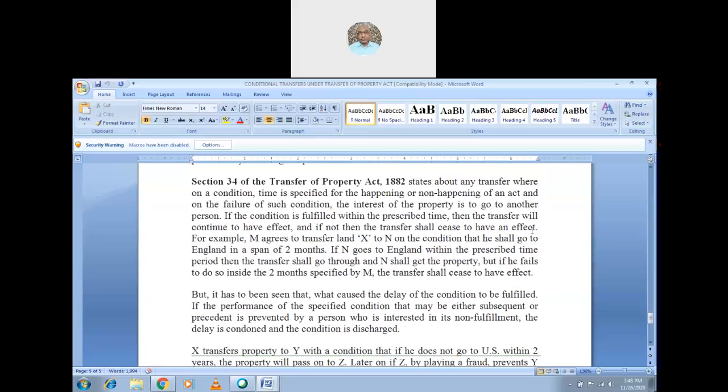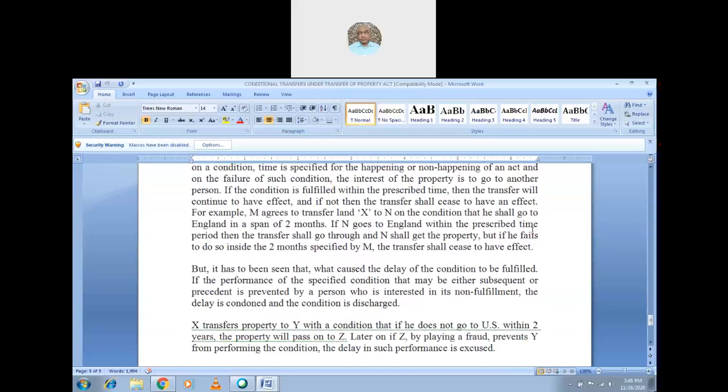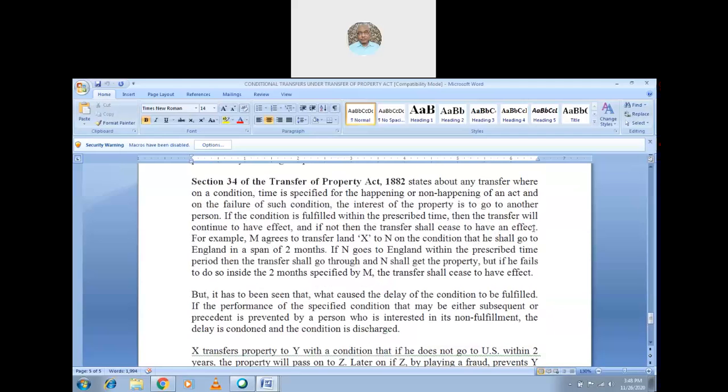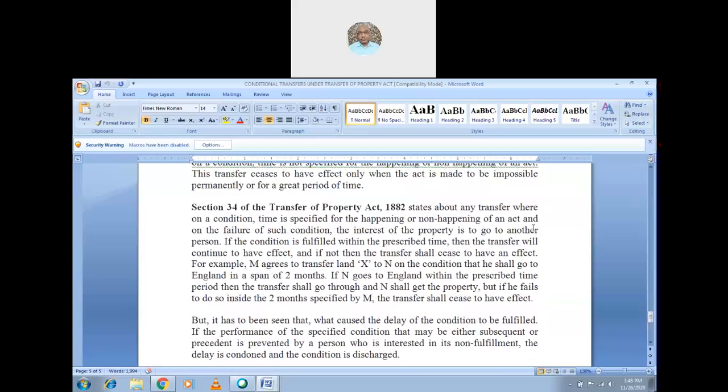Of course, there are sections 32, 33, 34, but those are minor sections, and we have only the condition precedent, condition subsequent, and condition collaterals. So these are the three things as far as our syllabus is concerned, but we can still touch on Section 34 of the Transfer of Property Act 1882, which deals with any transfer where, on a condition, a time is specified for the happening or non-happening of an act, and on the failure of such a condition, the interest in the property is to go to another person.